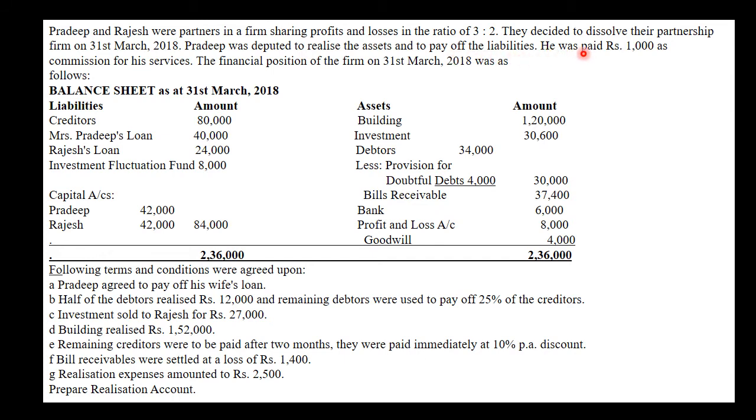For these services, he will receive 1,000 as commission. Now, the financial position of the firm on 31st March 2018 was as follows. The balance sheet is given to us. Creditors and Mrs. Pradeep's loan are given.